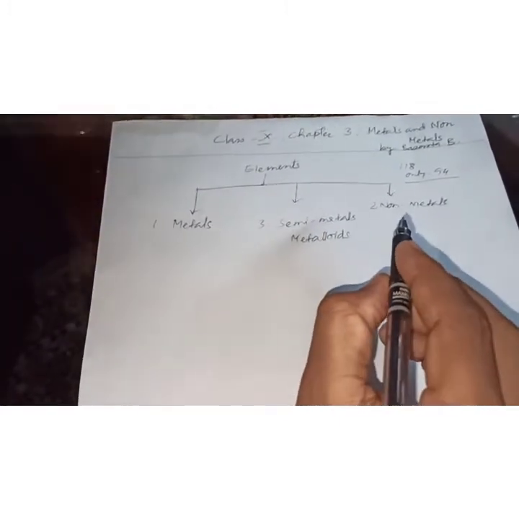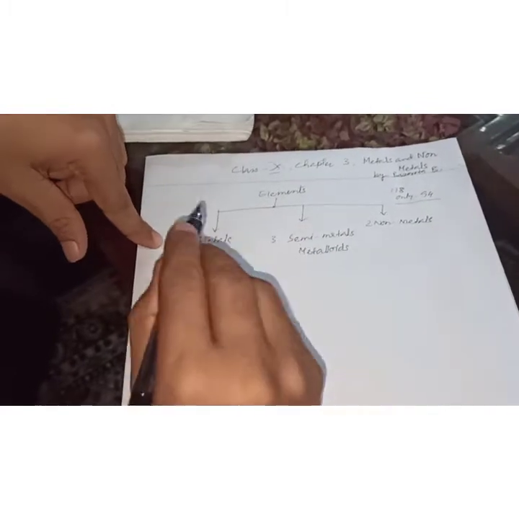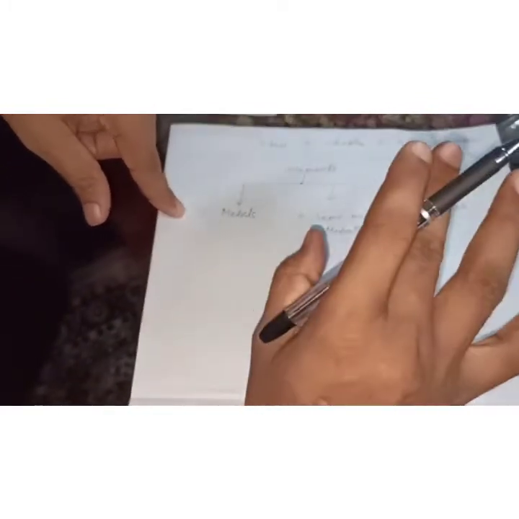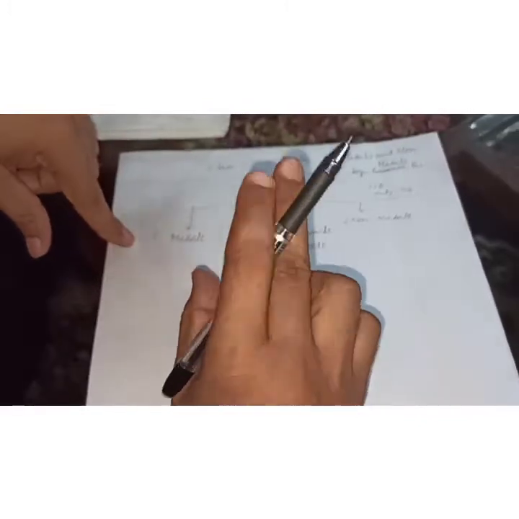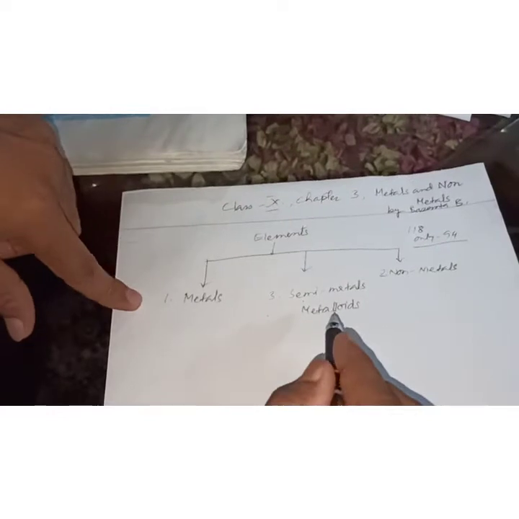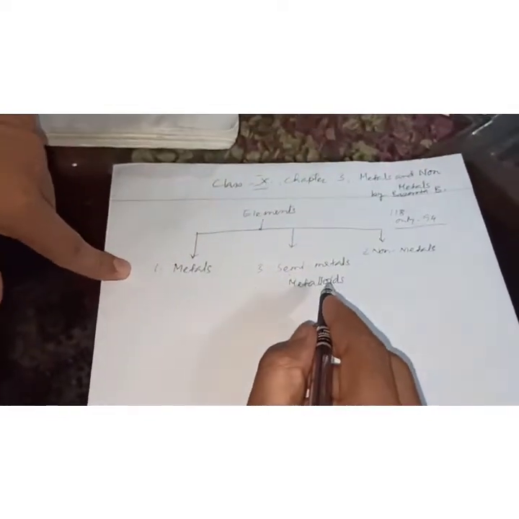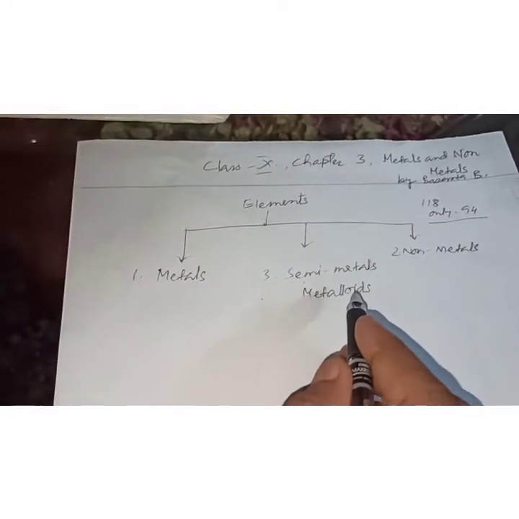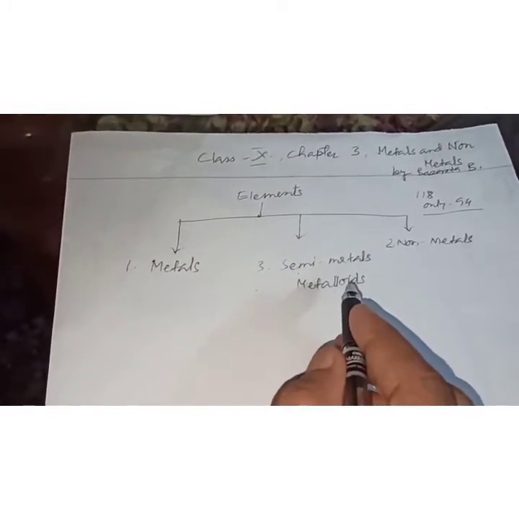First of all, we should know how metals occur. Their occurrence: metals and non-metals are mostly found in both the free and combined states. Metals are found solid at room temperature, except one metal.